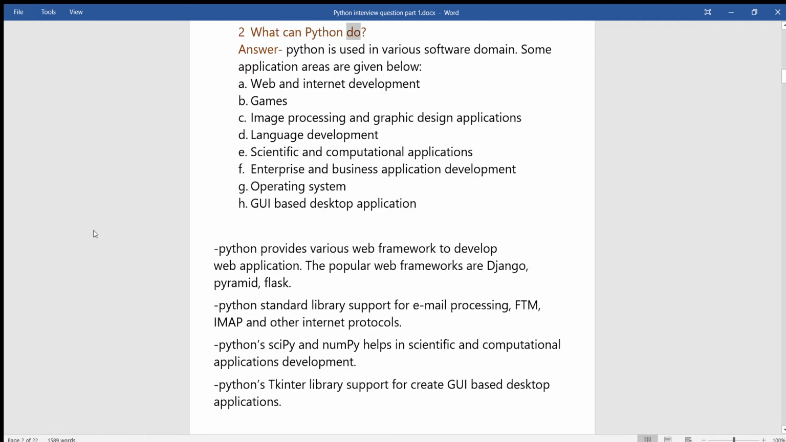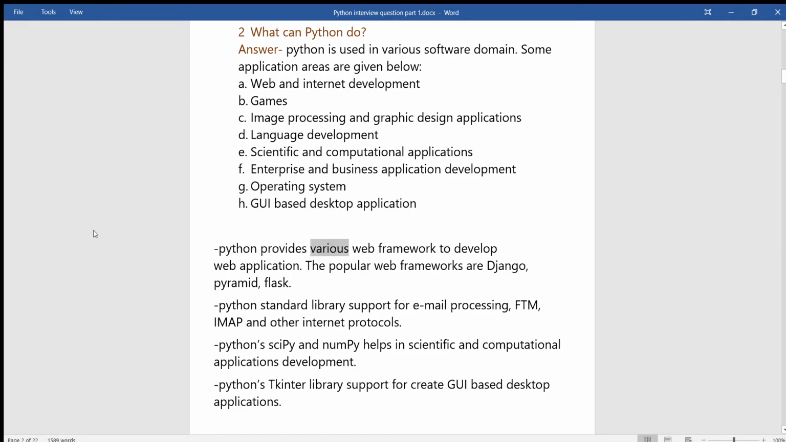What can Python do? Answer: Python is used in various software domains. Some application areas are given below. Web and Internet development, games, image processing and graphic design applications, language development, scientific and computational applications, enterprise and business application development, operating system, GUI-based desktop application.